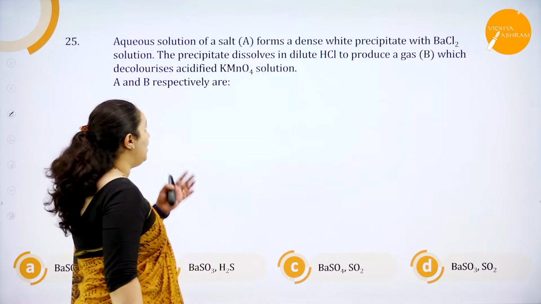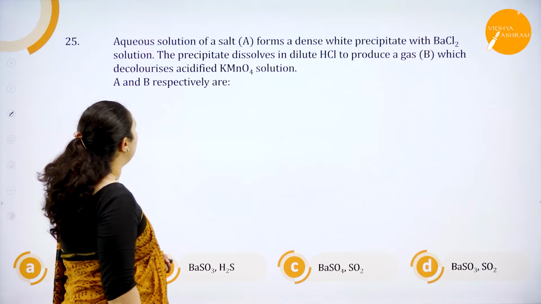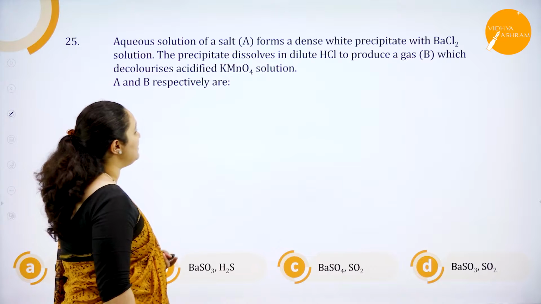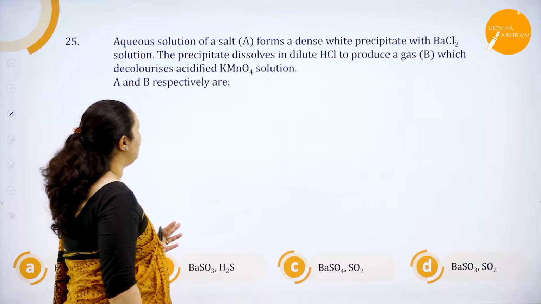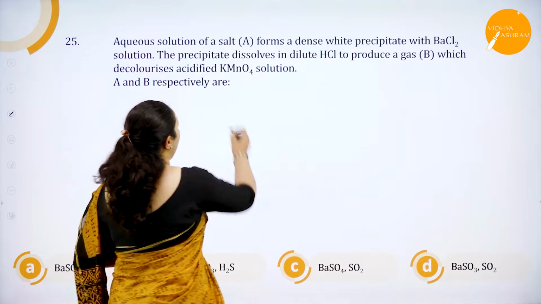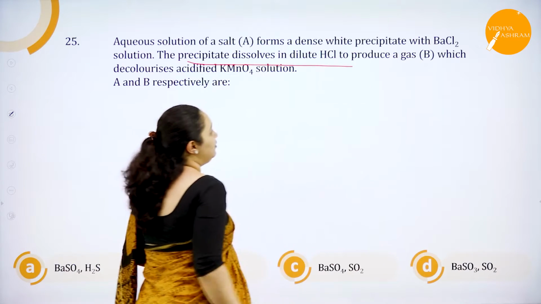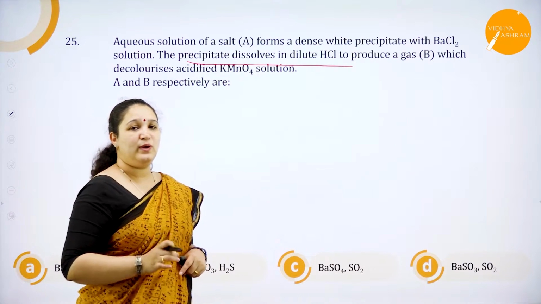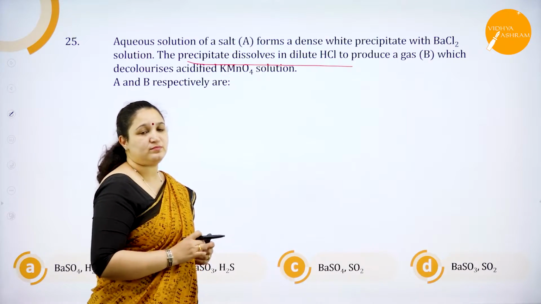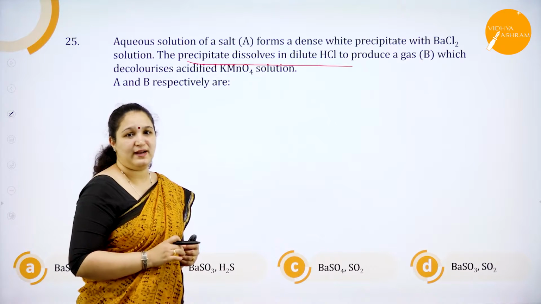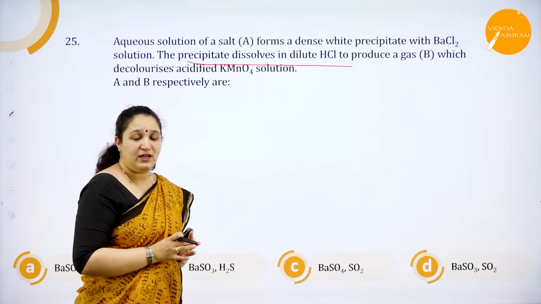We'll just read the question here. Aqueous solution of salt forms a dense white precipitate with barium chloride. The precipitate dissolves in dilute HCl. In your lab, when you're doing the estimation of third group acid radical, if it is sulfate, what happens?